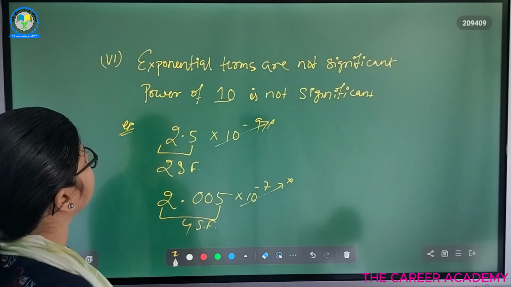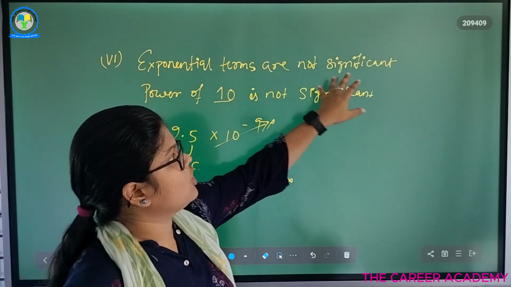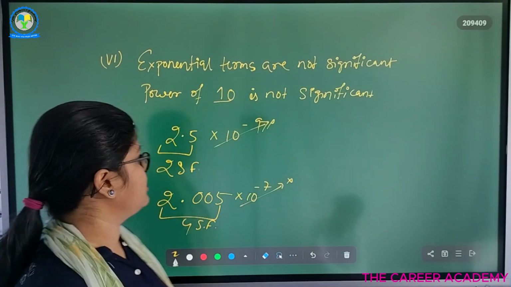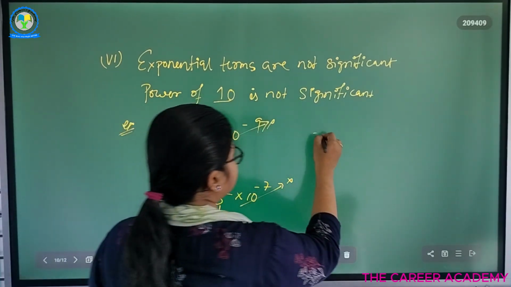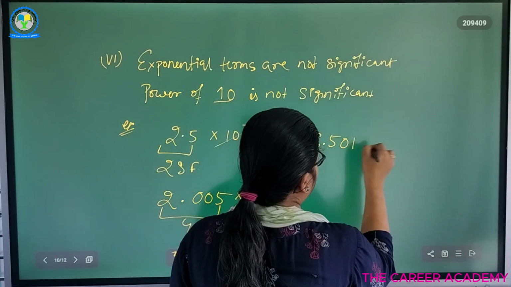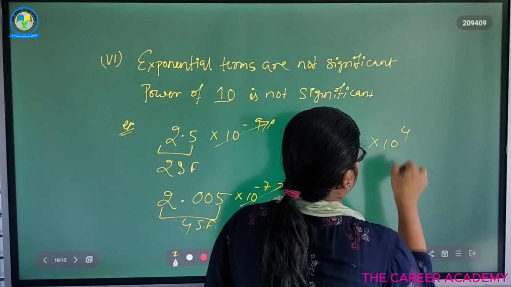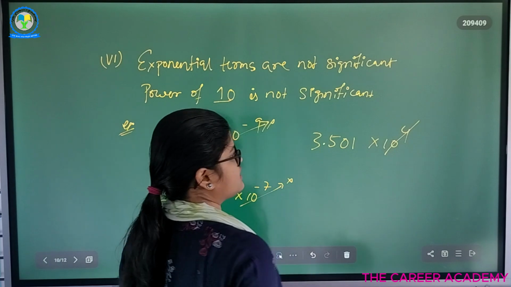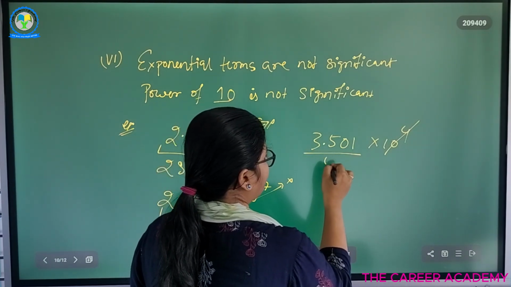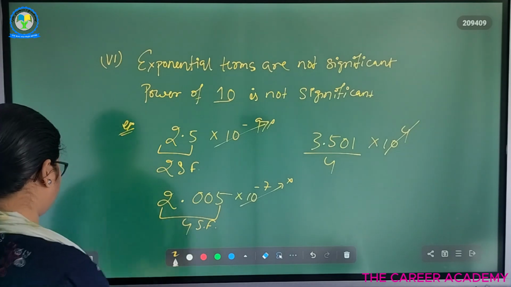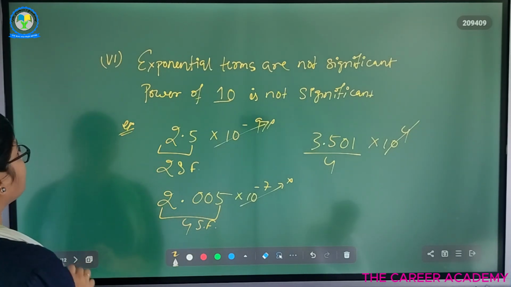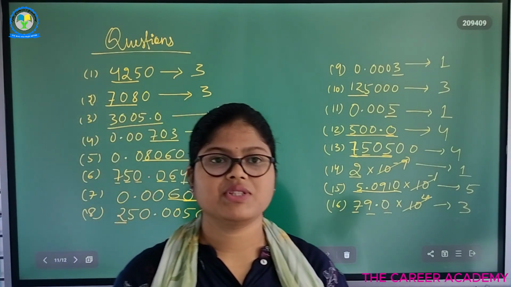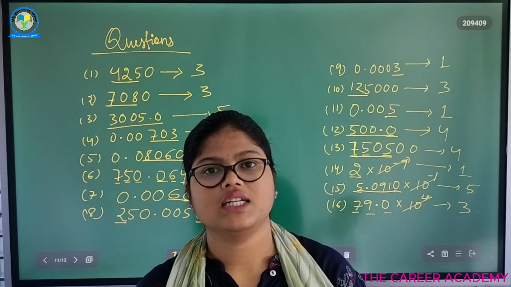So next point, the exponential terms are not significant, or we can say the power of 10 is not significant. So here we can write 3.501 into 10 to the power 4. Okay? How many significant figures are there? This is not considered as significant. So here we have 4 significant figures. Okay? So these are all about significant figures. We discussed significant figures. So next class we will continue further.